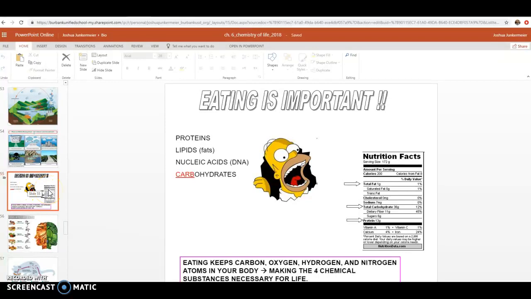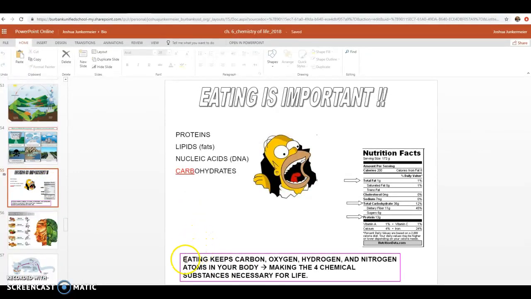Write slide 55. According to slide 55, and we should copy this, it says eating keeps carbon, oxygen, hydrogen, and nitrogen atoms in your body. So eating keeps these 4 elements in our body, and they are used to make the 4 chemical substances necessary for life.